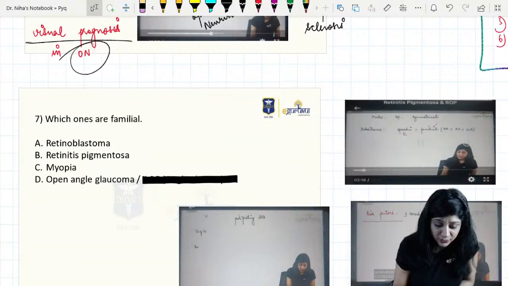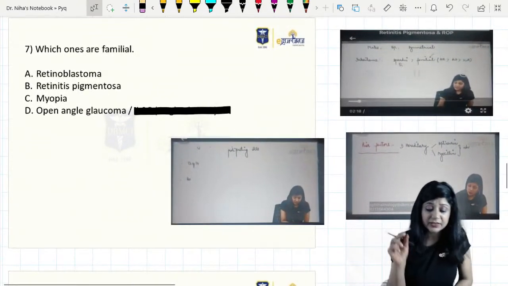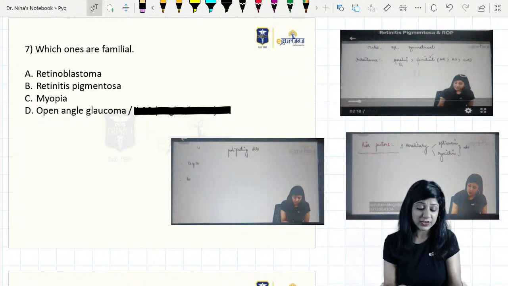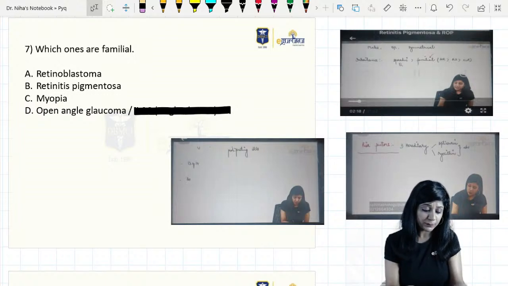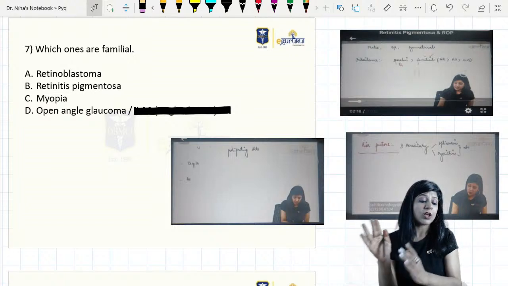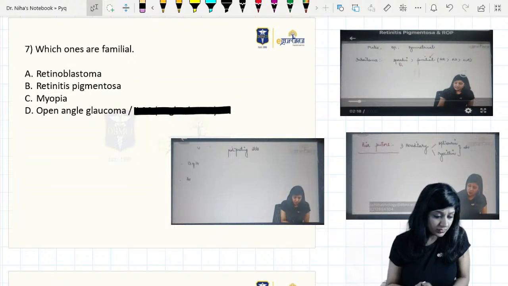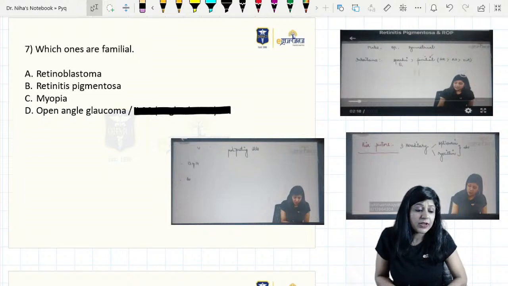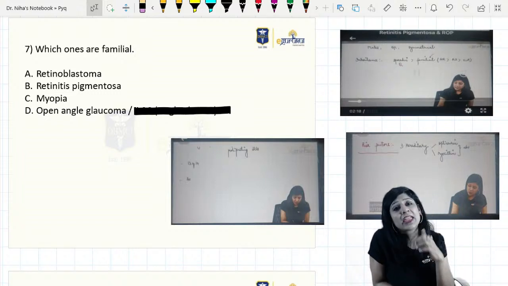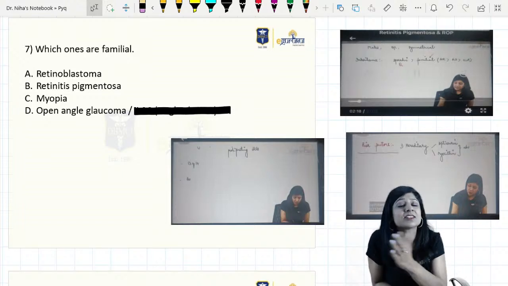Okay. Now another thing which I have a little confusion. Which one is familial and which one is not familial? All of the above was there, so the answer will be all of the above. A and B they had given to confuse you, because most of the people must have answered A and B because they are the most popular options, but the correct answer will be all four.